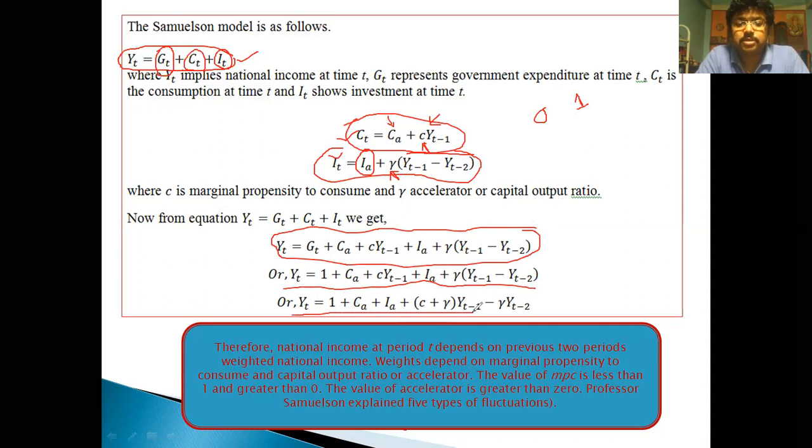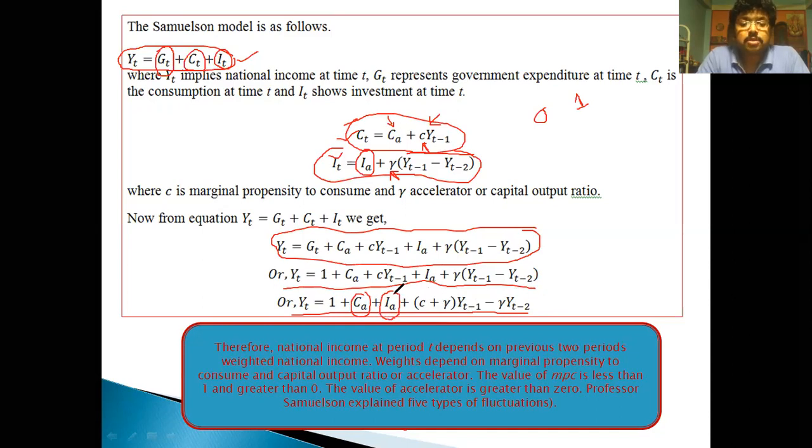Y_T is equal to 1 plus C_A plus I_A plus C plus gamma multiplied by the previous period income, and gamma multiplied by the income two periods ago. So gamma is the capital output ratio, C is the marginal propensity to consume, C_A is the autonomous part of consumption, and I_A is the autonomous part of investment.